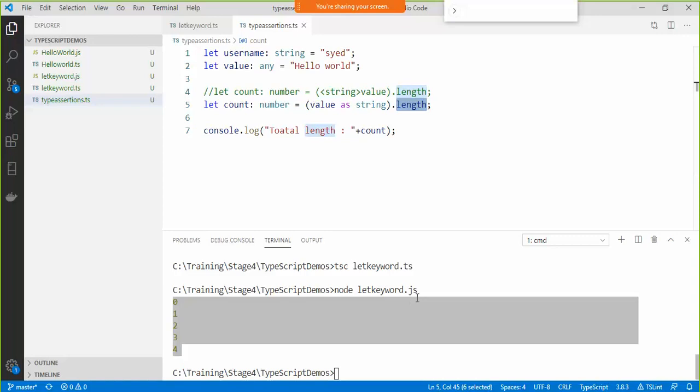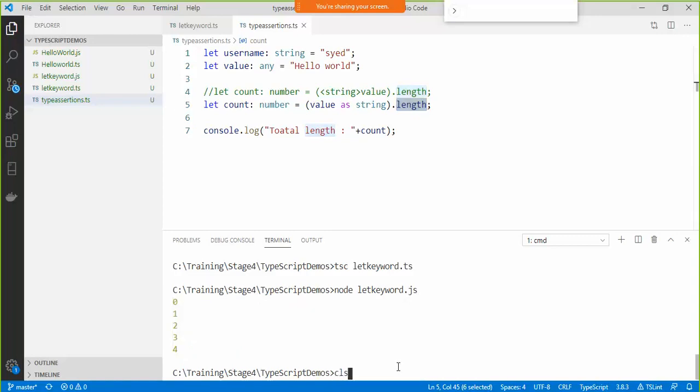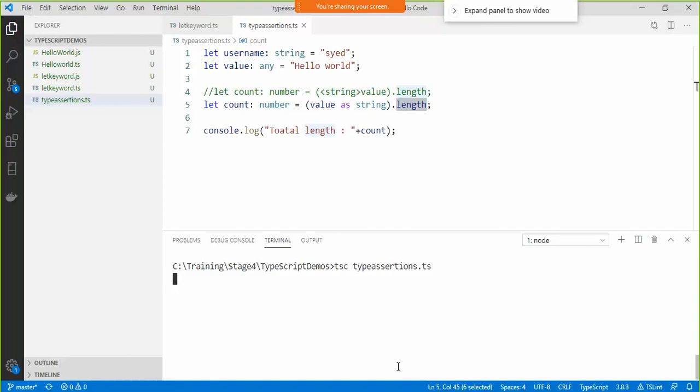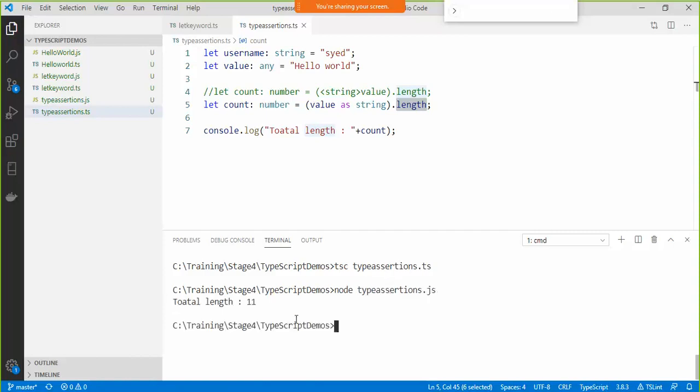Now I can go ahead and say tsc type assertion dot ts, and then we say node type assertion dot js. Now I can see the length over here as 11.